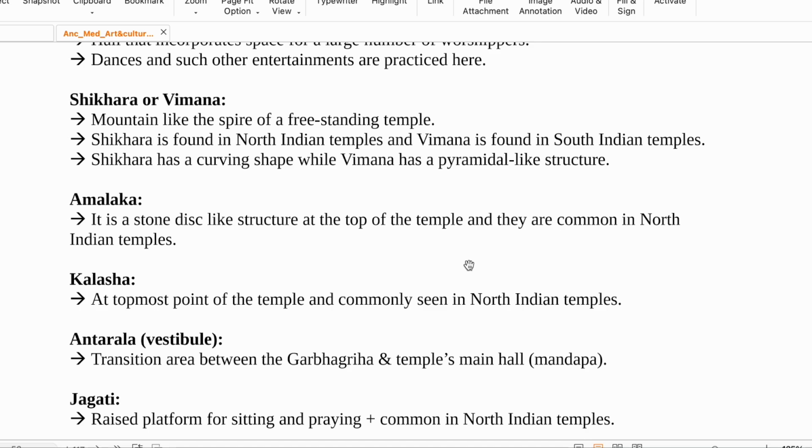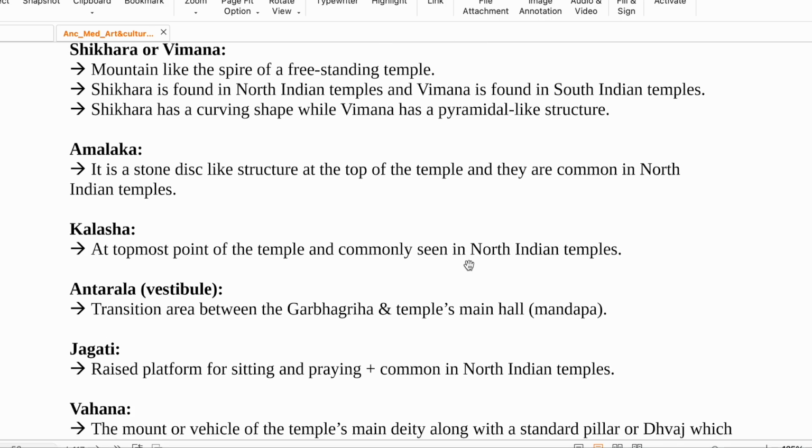You can see the top structure is a bit different. It is like a hill in northern India, but in South India it is different. The Shikhara in northern India is like a curve, of curving shape. But Vimana is more like a pyramid, which is prevalent in southern India.